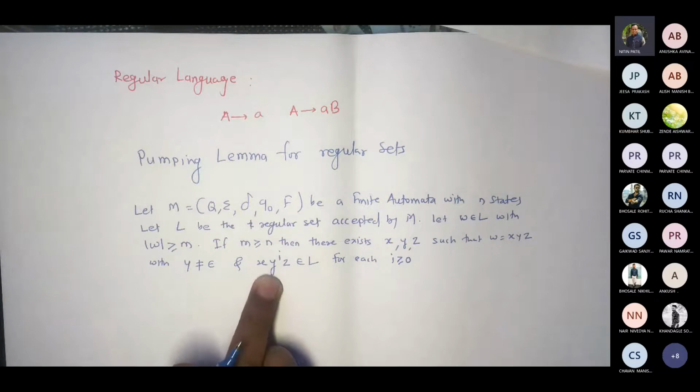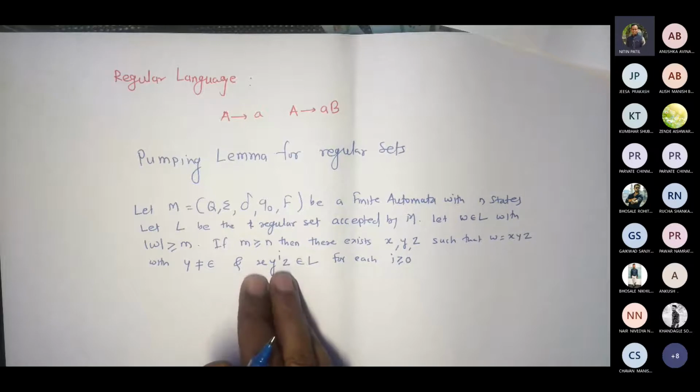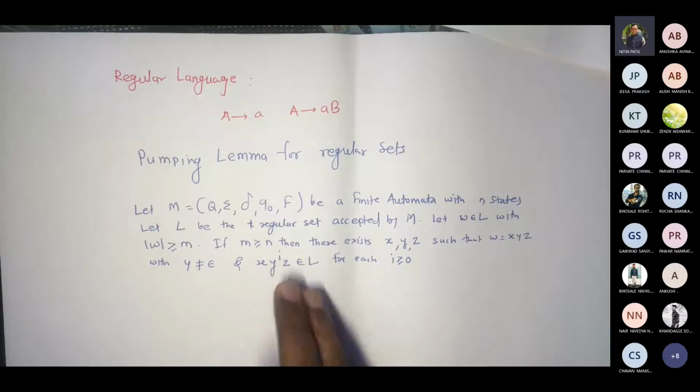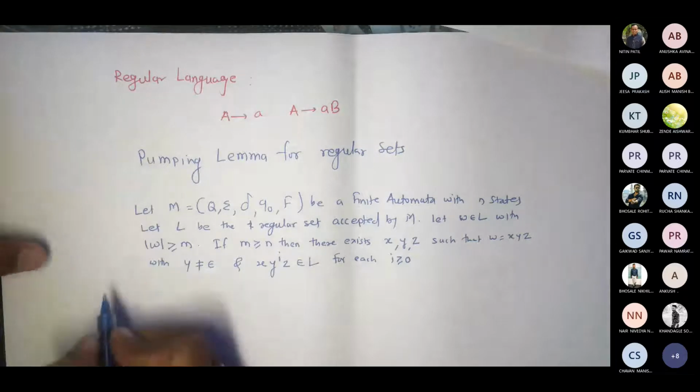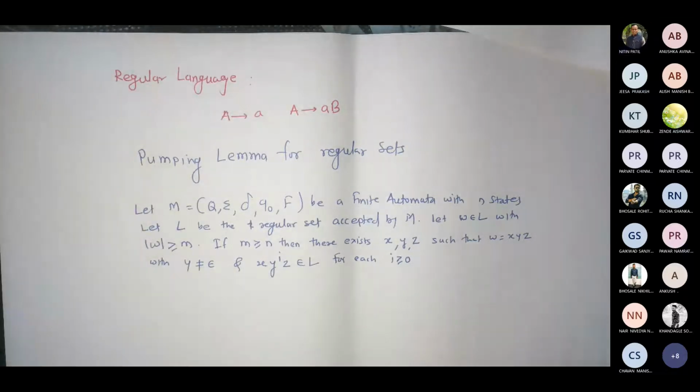So even if I remove y, that means what? If I remove this y, what would be remaining? Only xz. This xz also belongs to L. Now we have to prove this, whether when it would be true and when it would not be true. Fine. Okay, have you understood the statement?